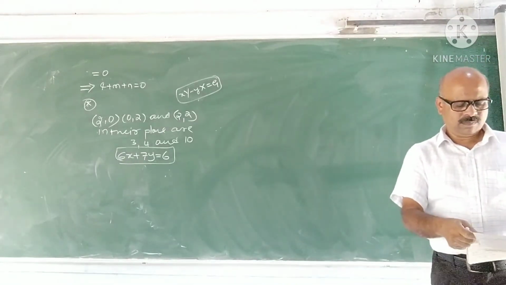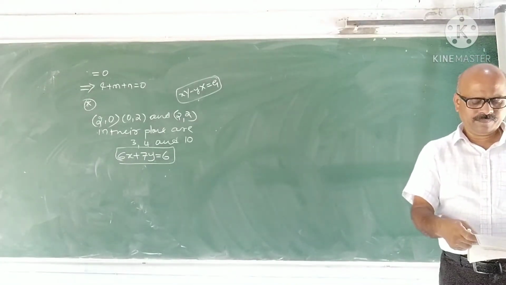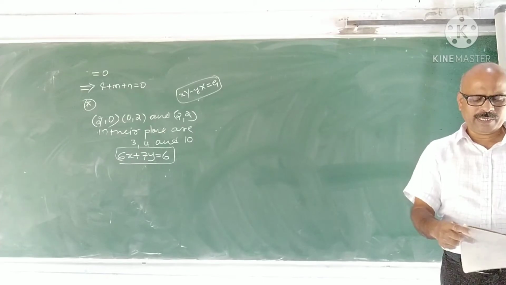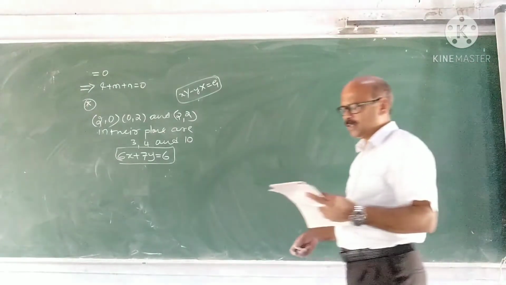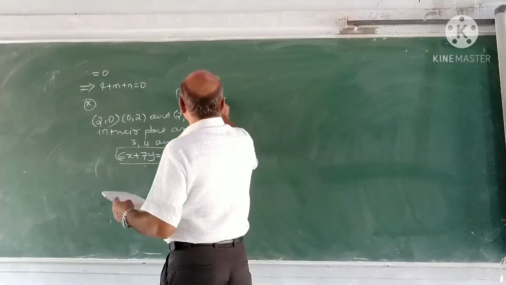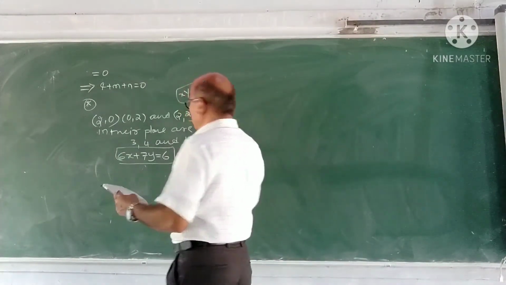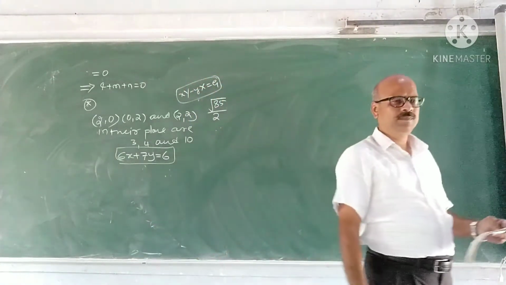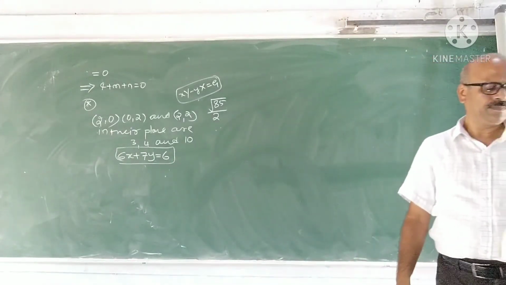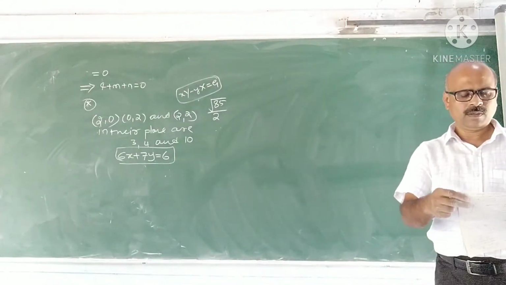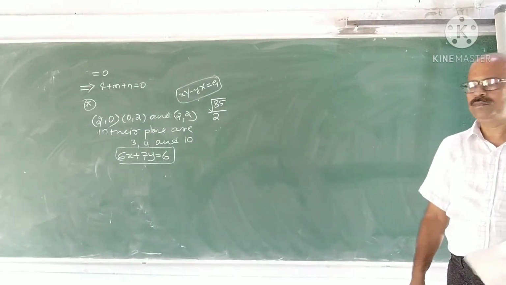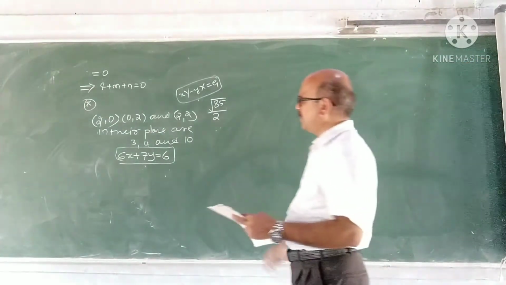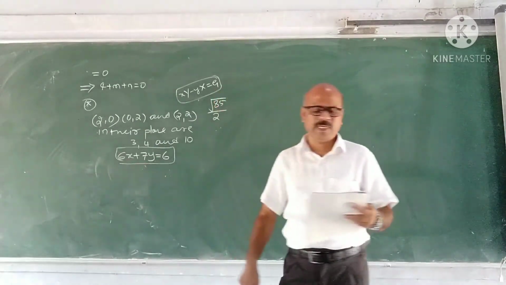Can you try this as exercise? Find the magnitude of the resultant. You take the answer. Magnitude is square root of 85 by 2. That is the magnitude. Line of action is given. It is 6x plus 7y is equal to 6.